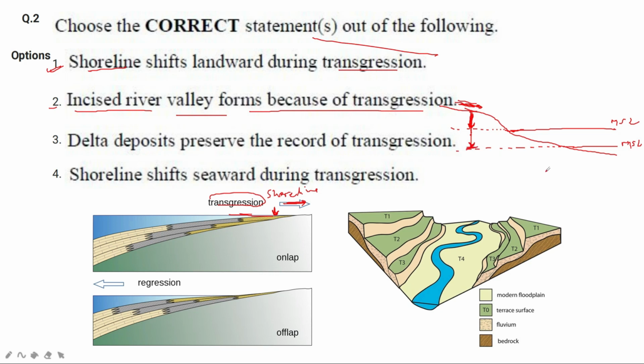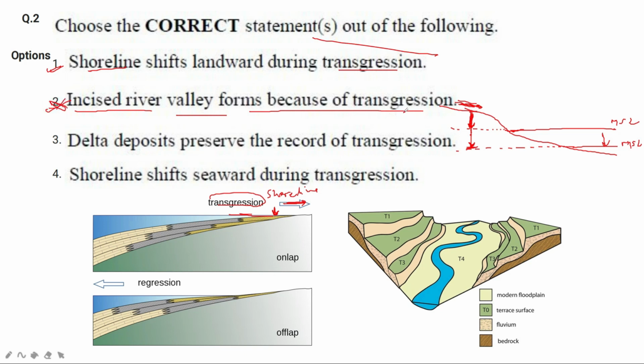So it is happening when the sea level is falling, right? Which is not the case for transgression. In case of transgression, the sea level was rising, right? So this option is absolutely wrong.